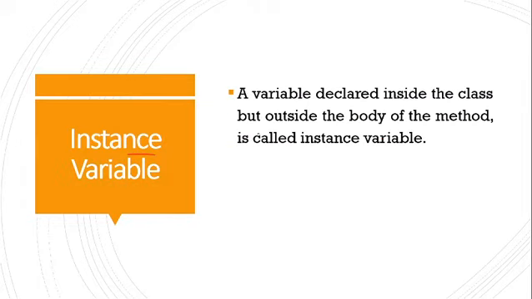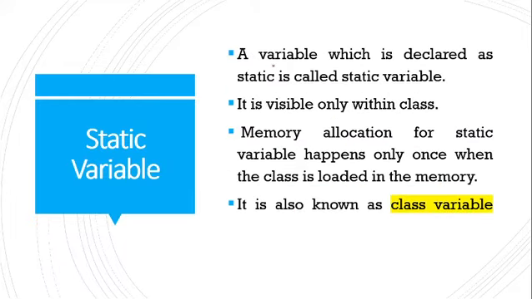Instance variable. A variable declared inside the class but outside the body of the method. Inside the body of the method is a local variable; outside the body of the method and inside the class without a static keyword is called an instance variable. A static variable is a variable which is declared as static.